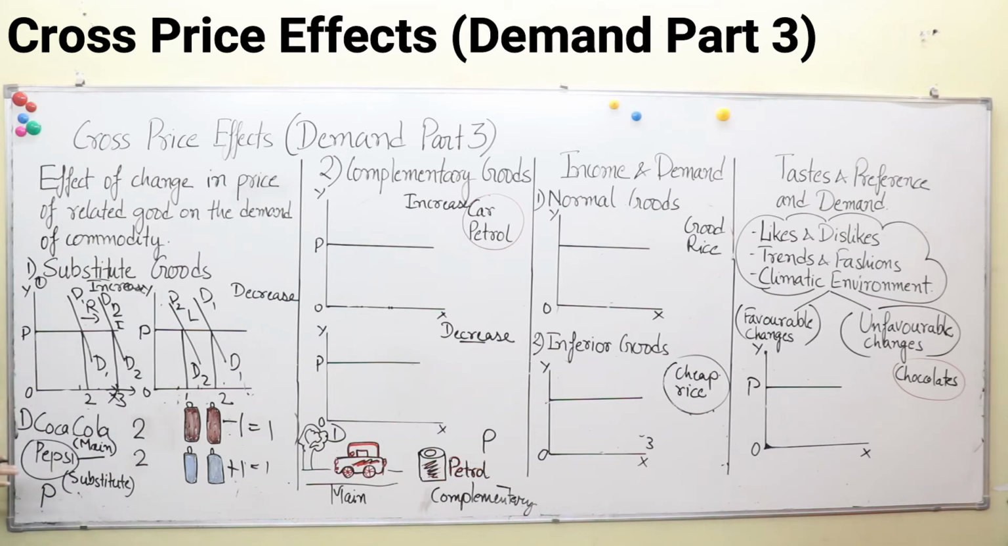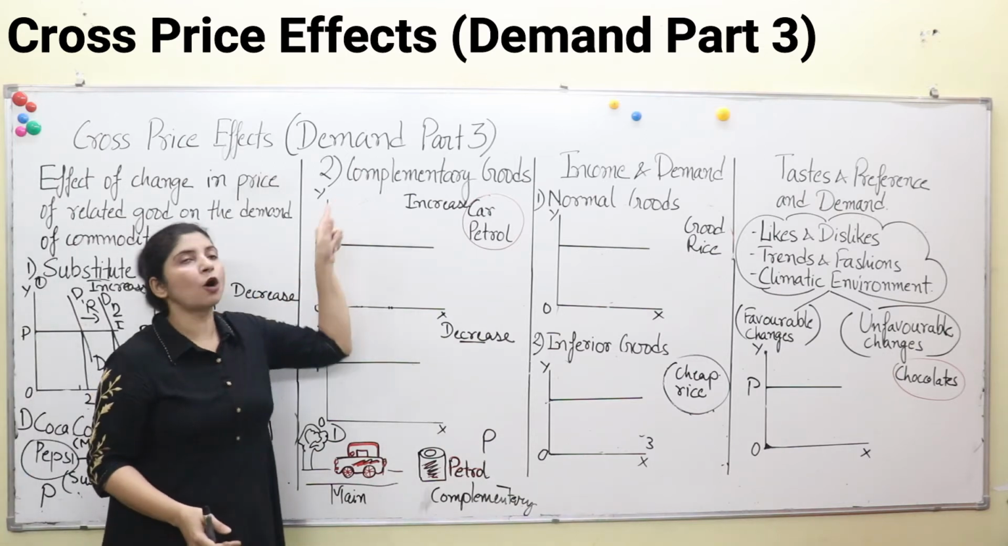Clear? See, here we are discussing the price of one commodity and the effect of that price change on the demand of another commodity. Here it is clear, we are discussing demand for Coca-Cola, not Pepsi. Demand for Coca-Cola and price of Pepsi. That's why they are known as cross connections. Price of one and demand for another. Next, we will discuss complementary goods.